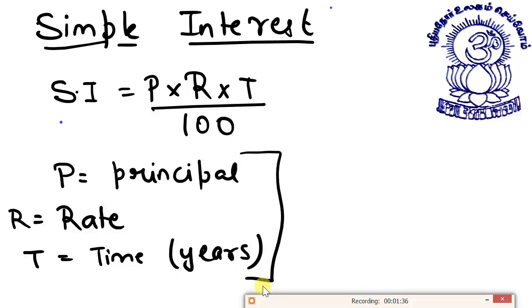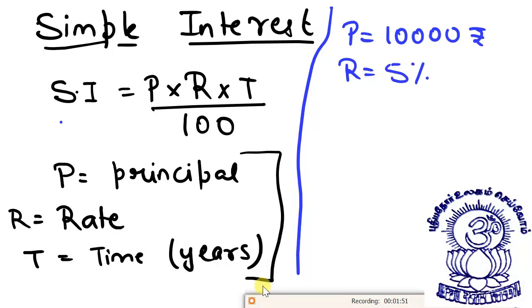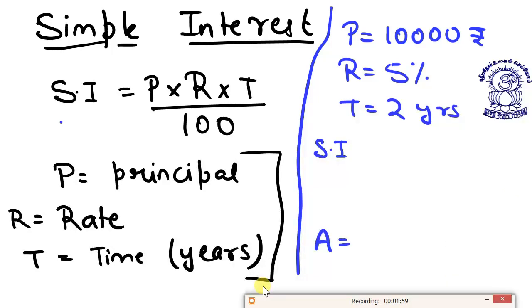Now students, I'll recall a previous example. Suppose I lent out rupees 10,000 to a friend of mine at a rate of interest 5% for a time period of 2 years. Then what will be my simple interest, and then what will be my amount? Amount is principal, to which you add your interest.